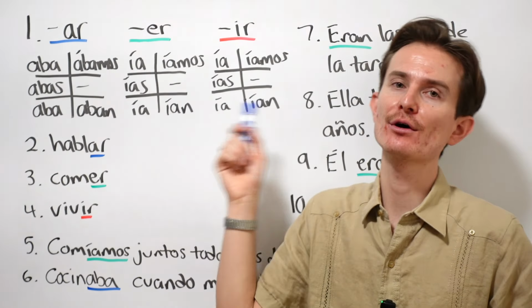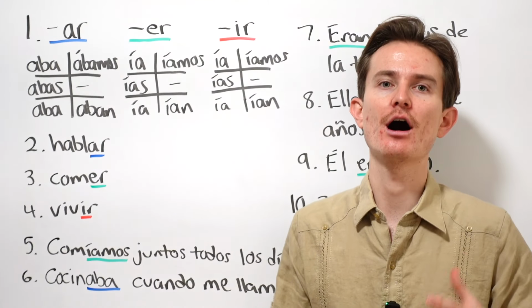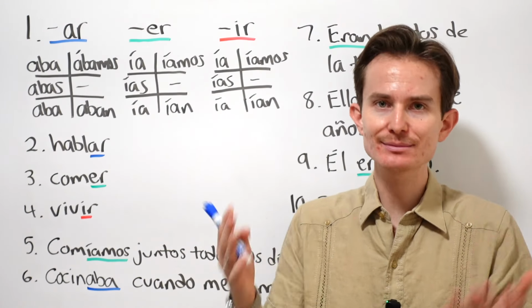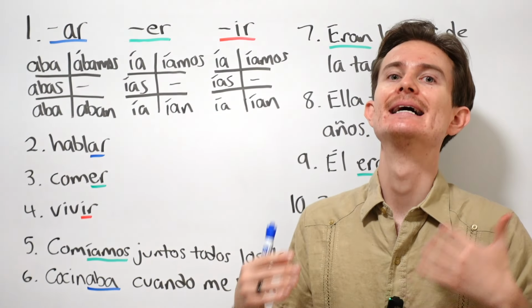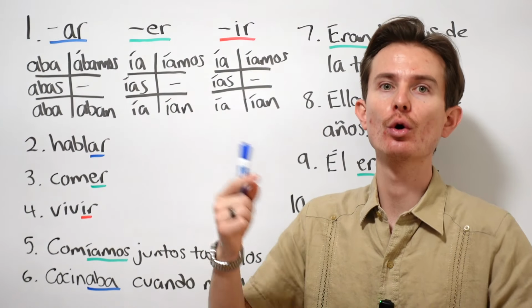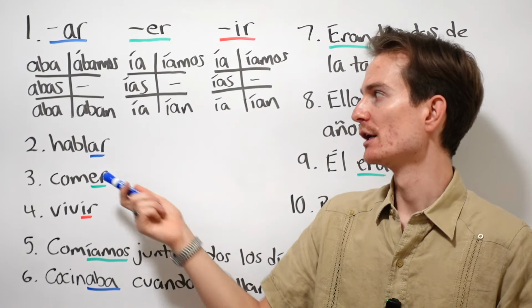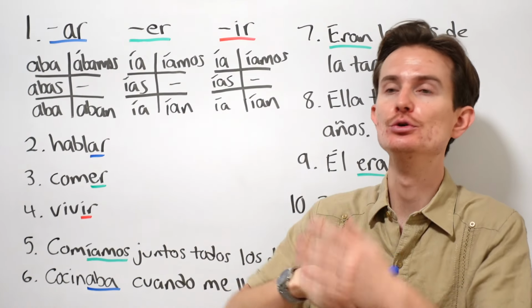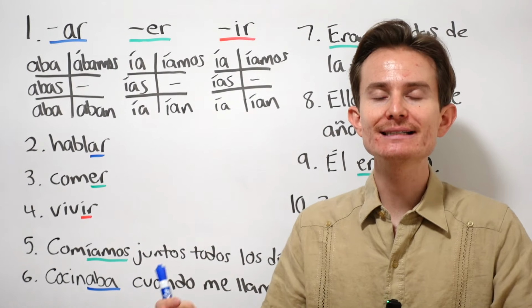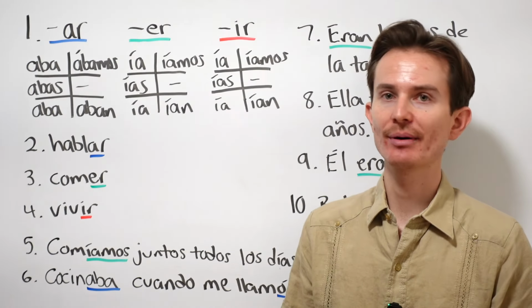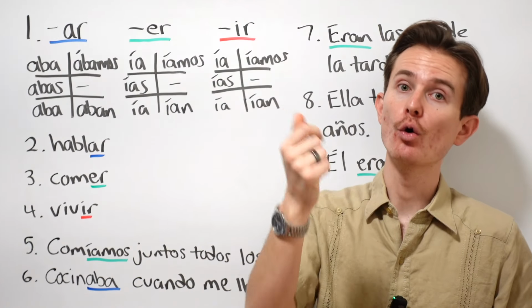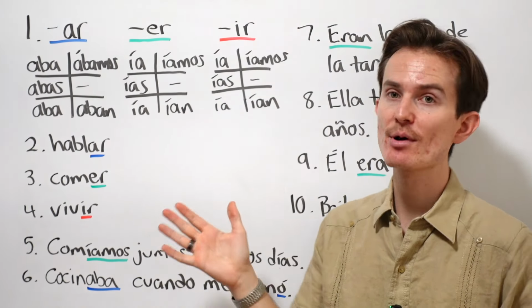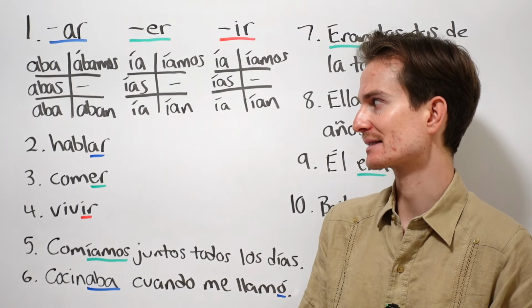So when using the imperfect, try not to use the translation of would in your head. Sometimes it's the best translation there is, but it's better to say something like used to or was doing. So, yo hablaba, I was speaking or I used to speak, okay? The general idea is that this was something that was ongoing in the past. Remember, the preterite is for one-time actions in the past, whereas the imperfect is for ongoing actions in the past, okay?